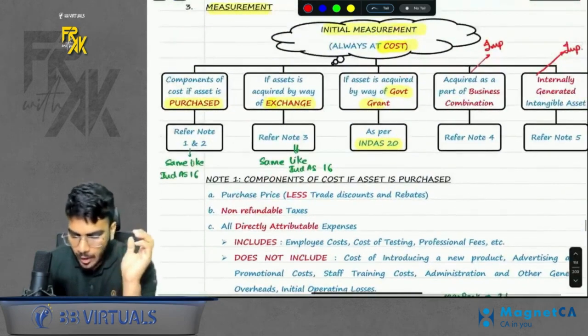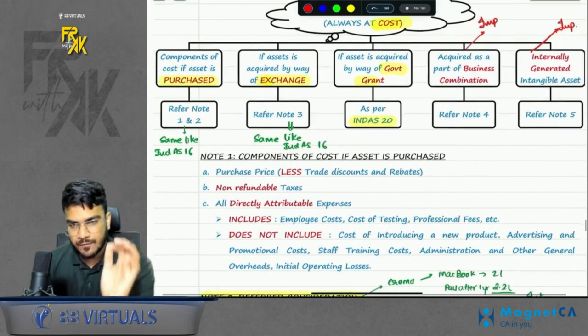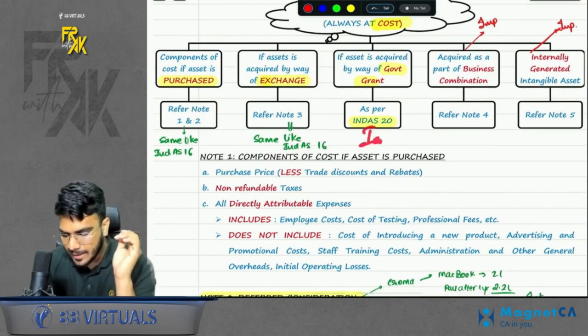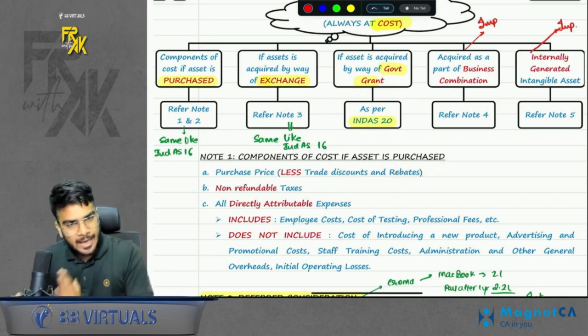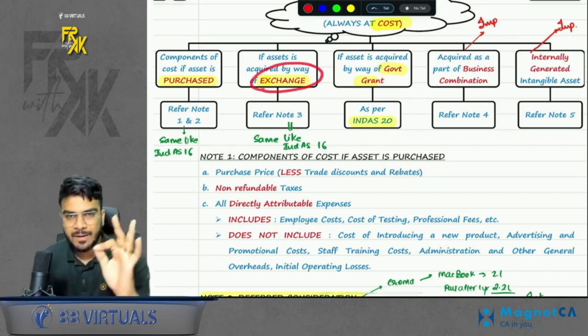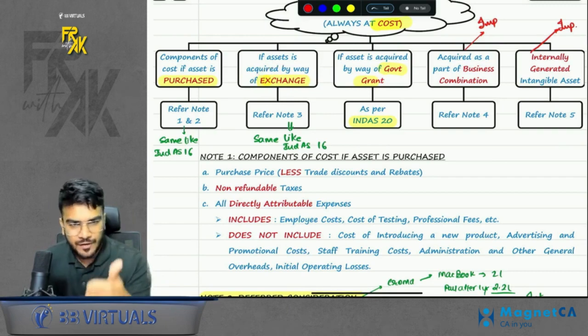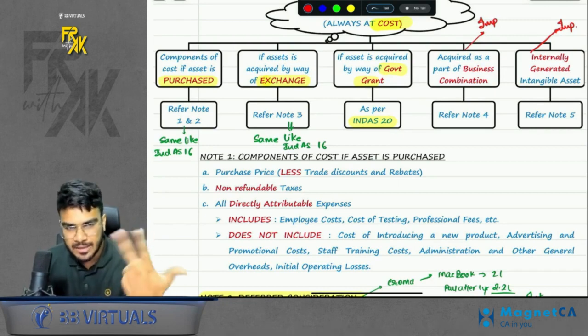Simple. Okay. What if you acquire the asset by way of exchange? Same like Ind AS 16. For example, there will be one incoming asset and one outgoing asset. The outgoing asset will be derecognized at carrying amount. What about the incoming asset? For recording the incoming asset in exchange, we have three preferences. First preference, fair value of asset given up plus cash paid if any. Second preference, fair value of asset acquired. Third preference, carrying amount of asset given up, right?